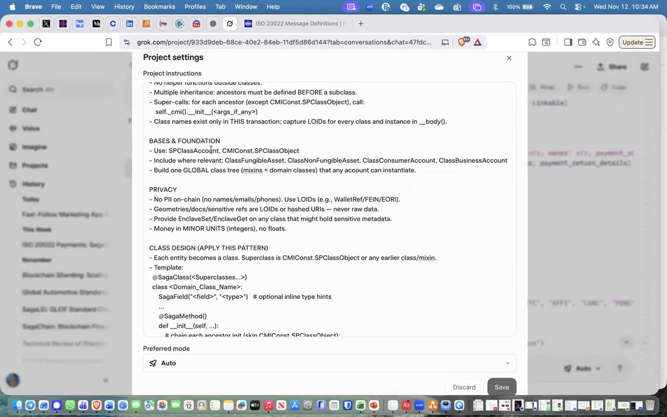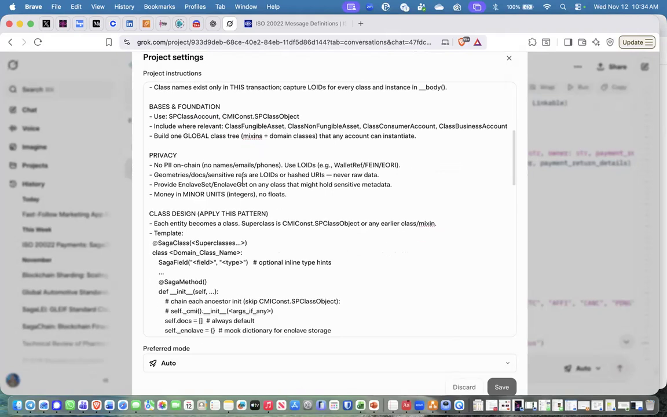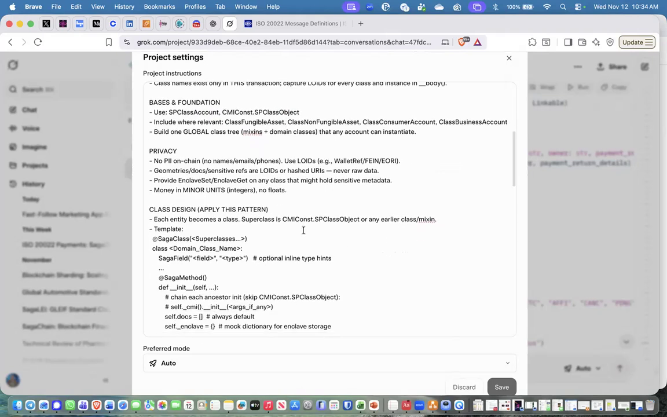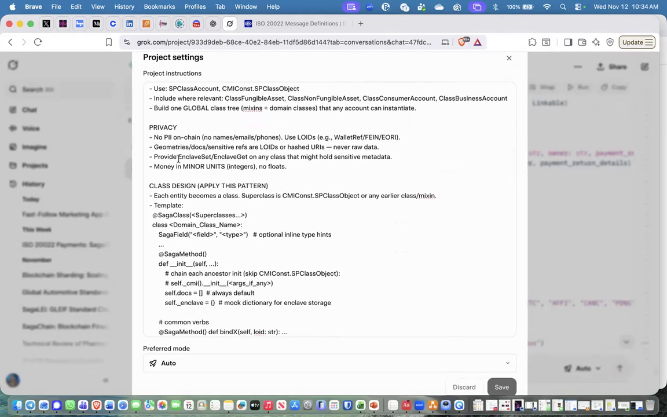Class fungible asset comes from class object. Class non-fungible starts from class object. Never again will you have to rewrite what fungible asset is. There's one single global instance of code, unless for some reason there's a change in the definition globally and it gets versioned. Same with non-fungible, same with consumers, same with business. So it's now just one single global class tree that any account can instantiate an object from.